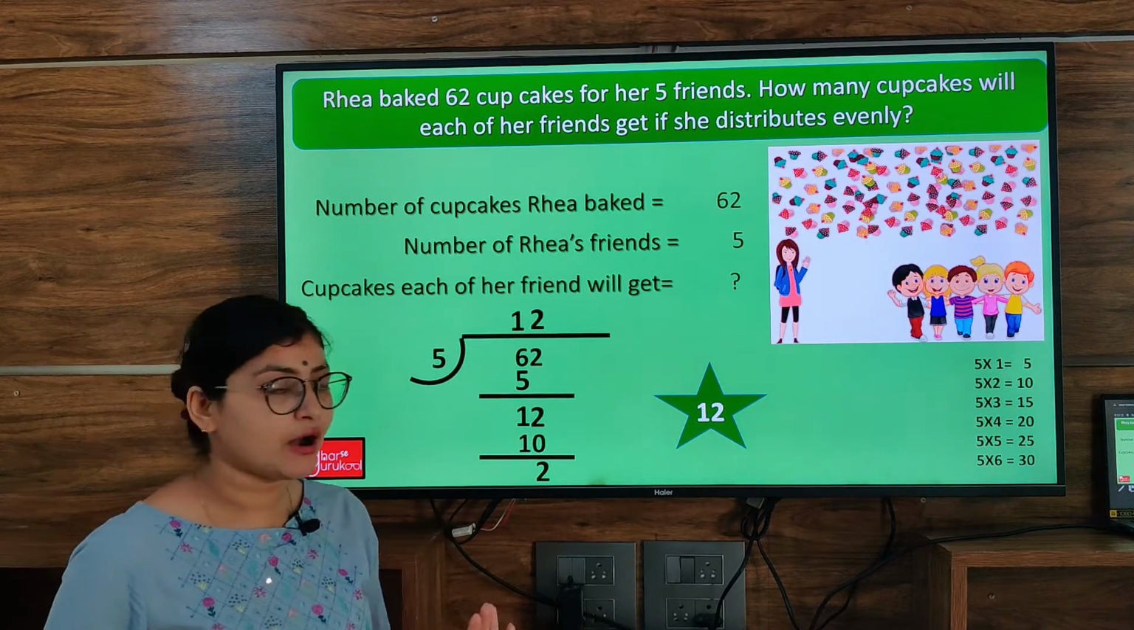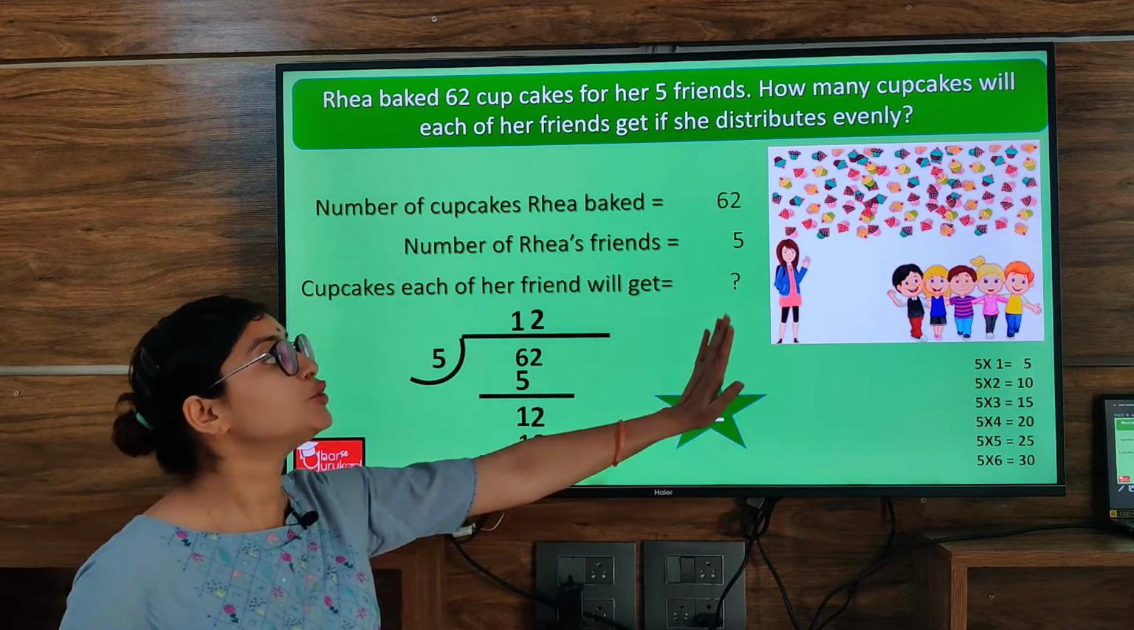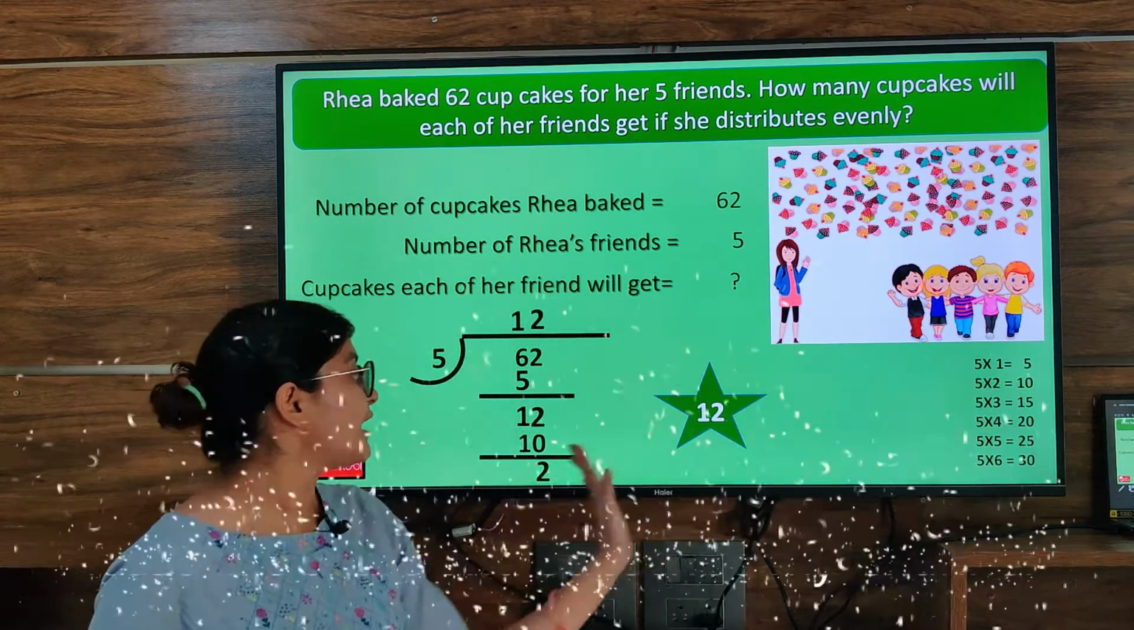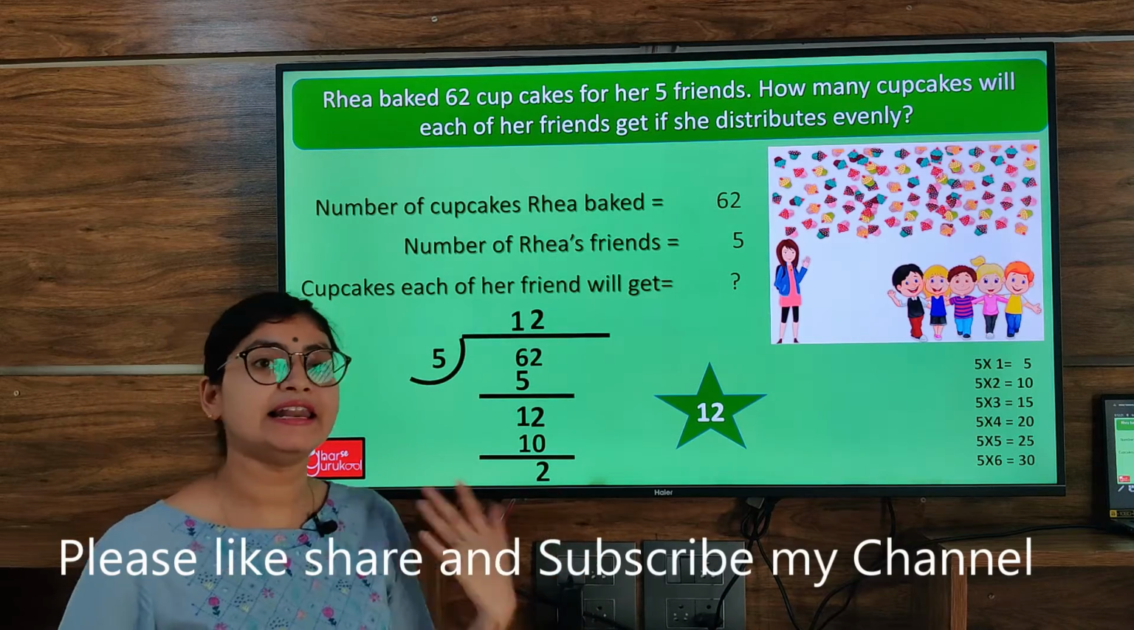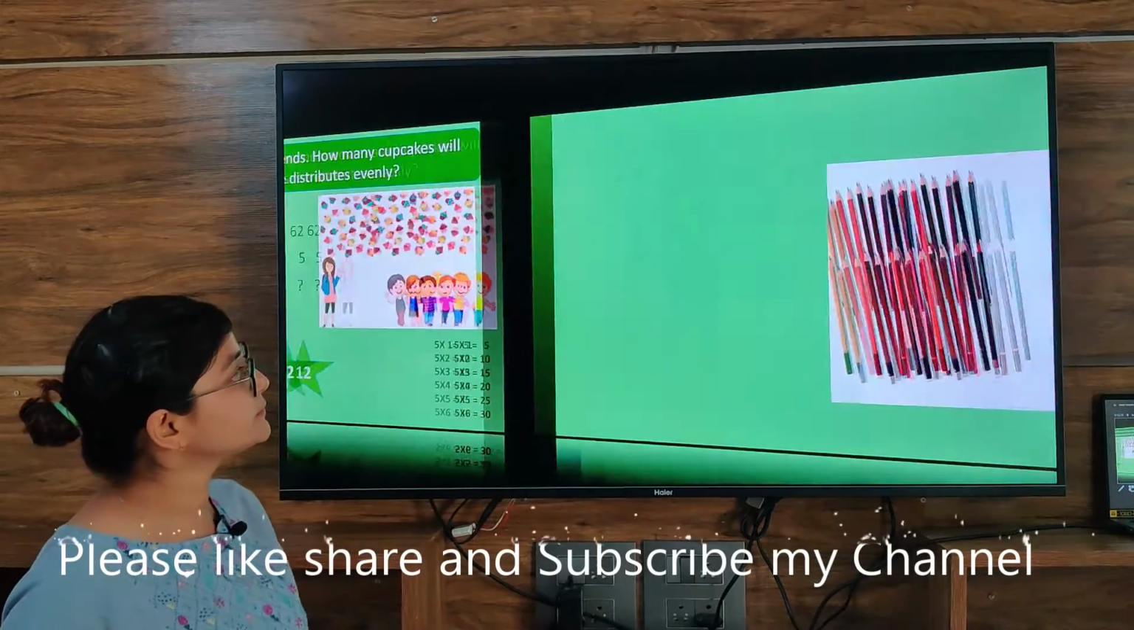So we found that Riya will give 12 cupcakes to each one of her friends and 2 cupcakes will be left with her, right? Now let's take one more question.